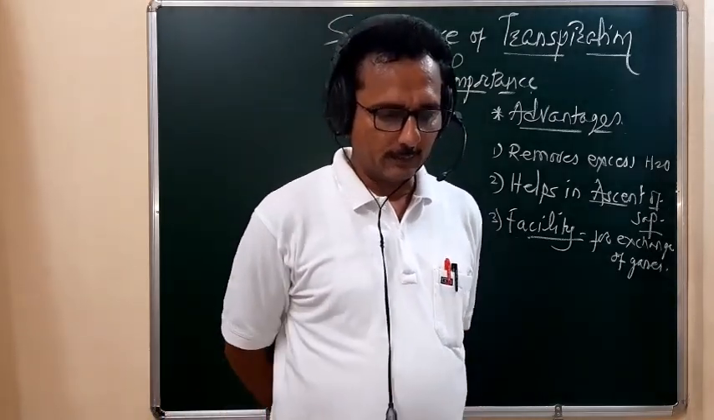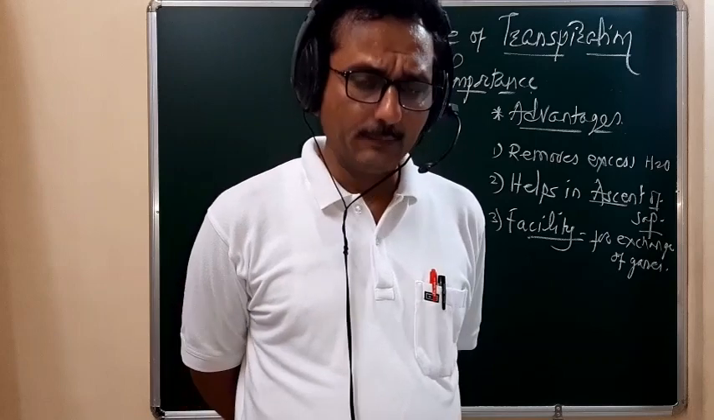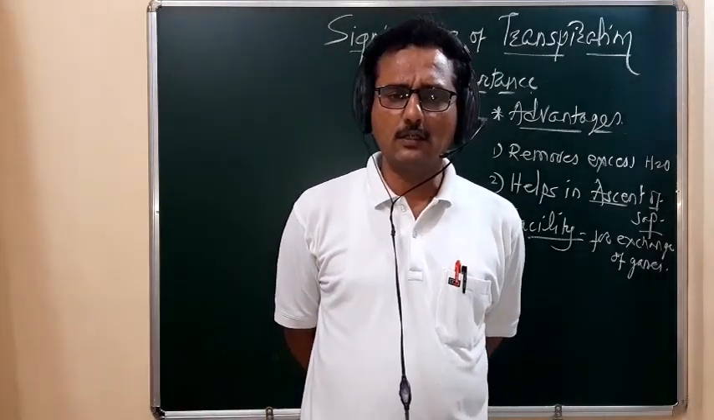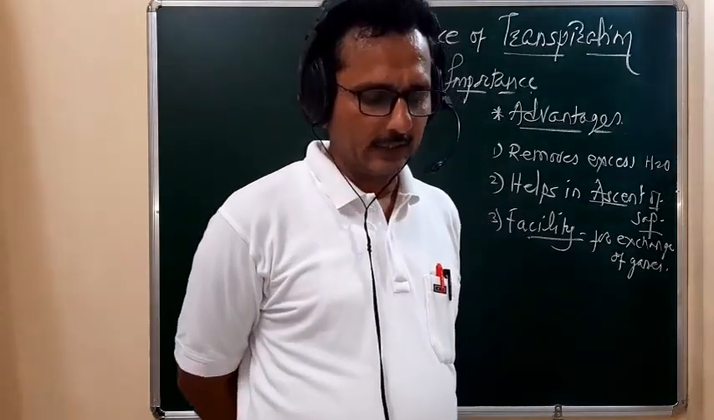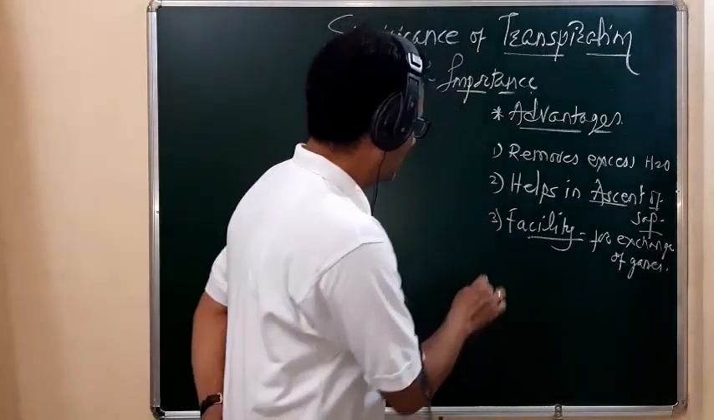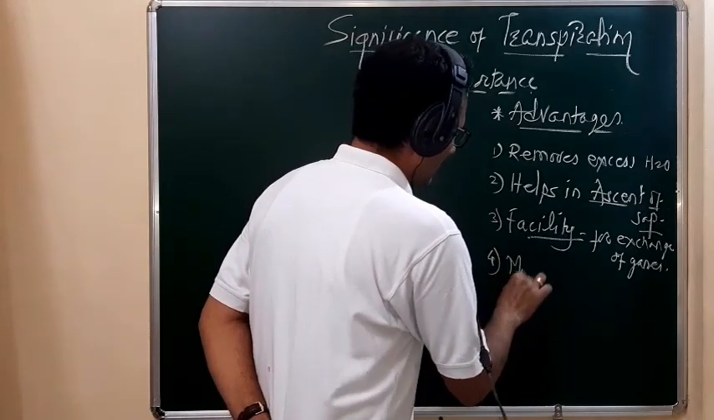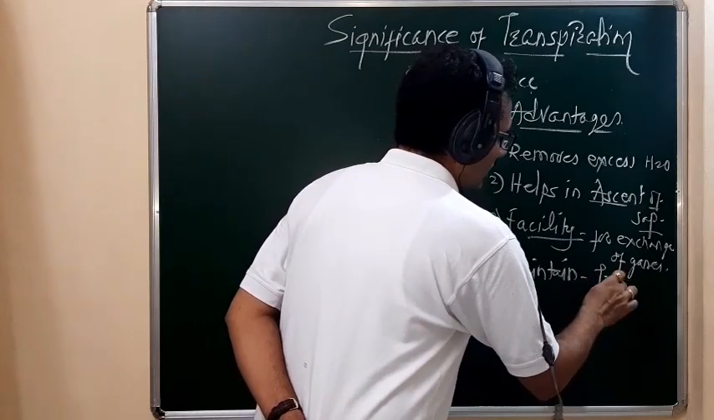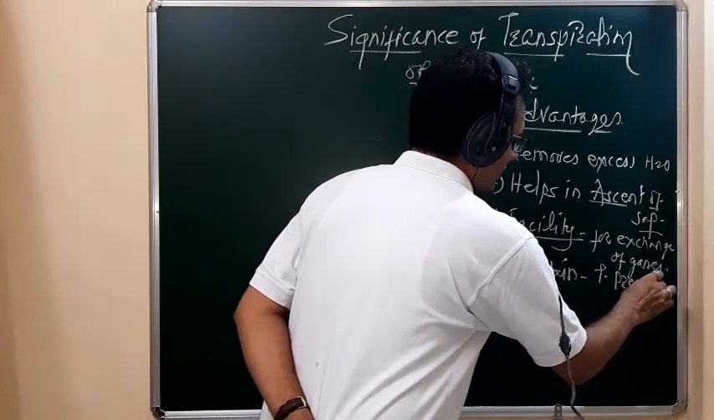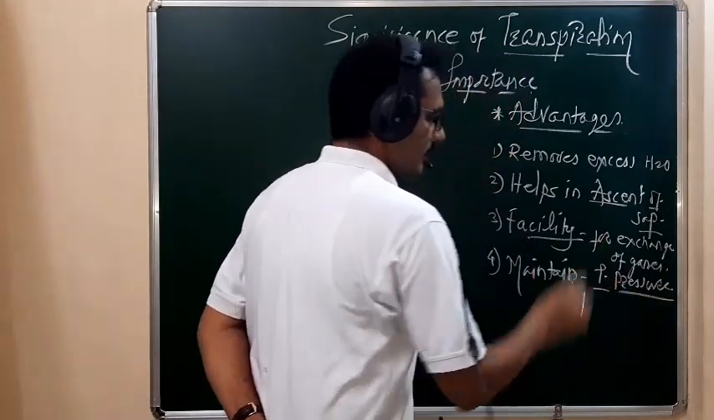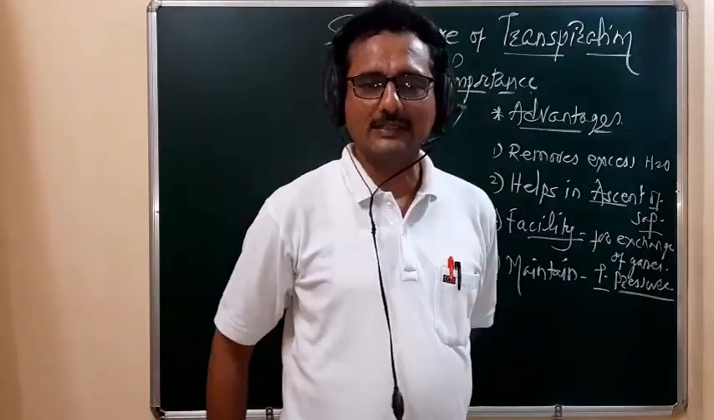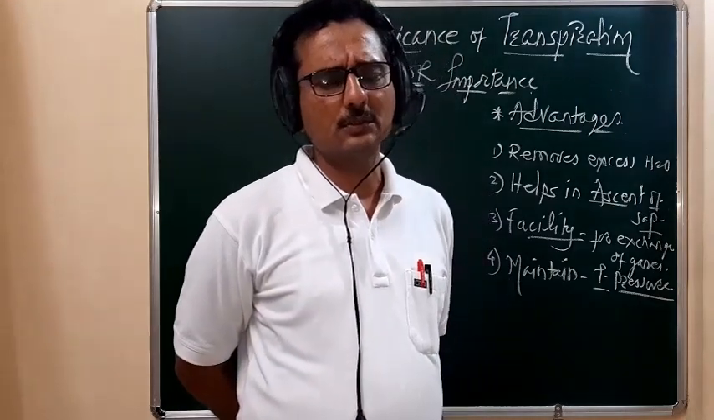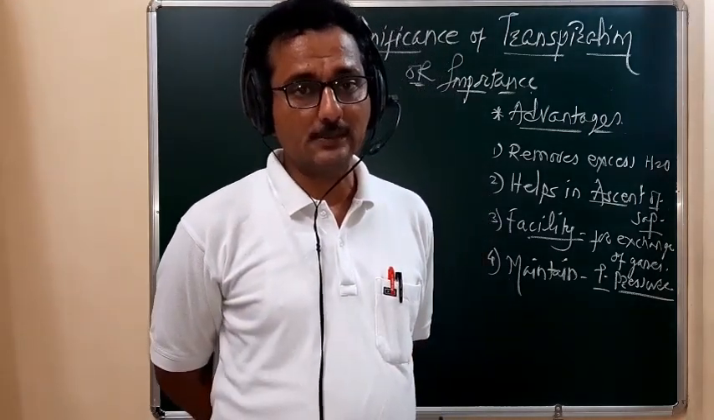Then the fourth merit, because of the continuous transpiration, the turgor pressure is maintained. They maintain the turgor pressure. So the turgidity of the cell is maintained because of the transpiration. This is the advantage.